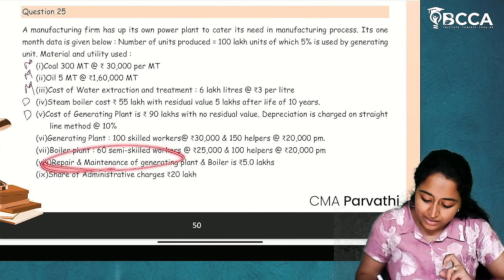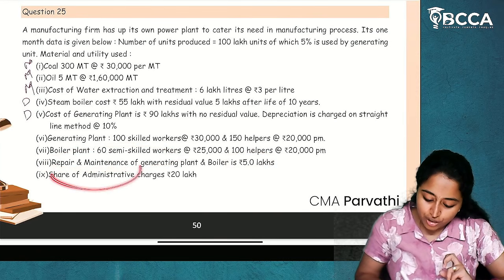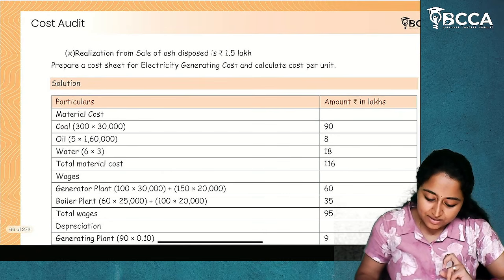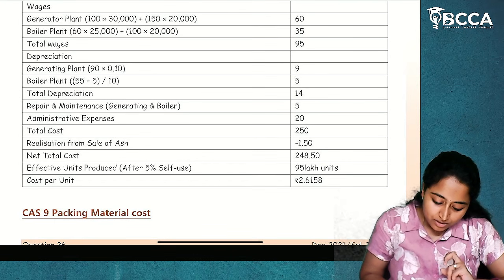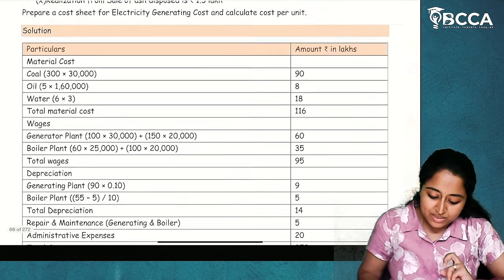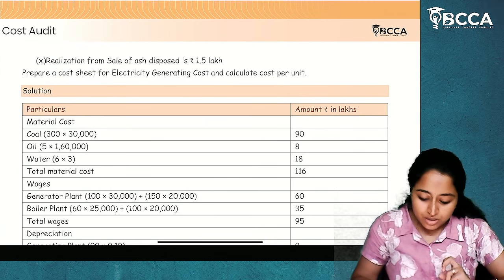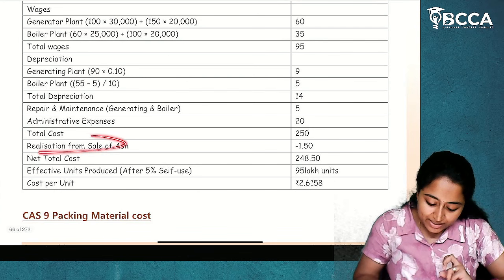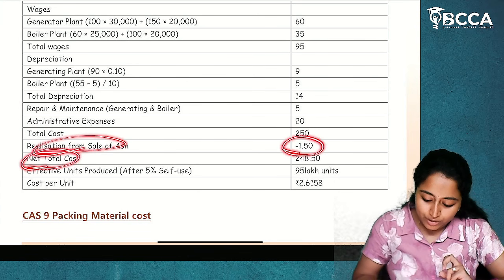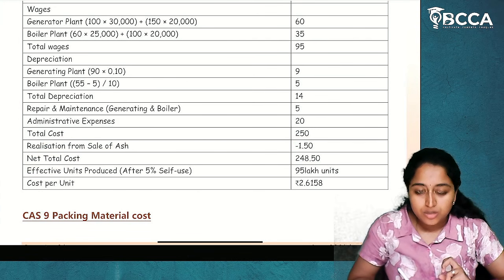Then repairs and maintenance cost 5 lakhs. Share of administrative charges 20 lakhs. You will write repairs and maintenance, administrative expenses. Then realization for sale of ash. This is an income to us. So that will be reduced. Less realization from scrap. Net total cost this much.